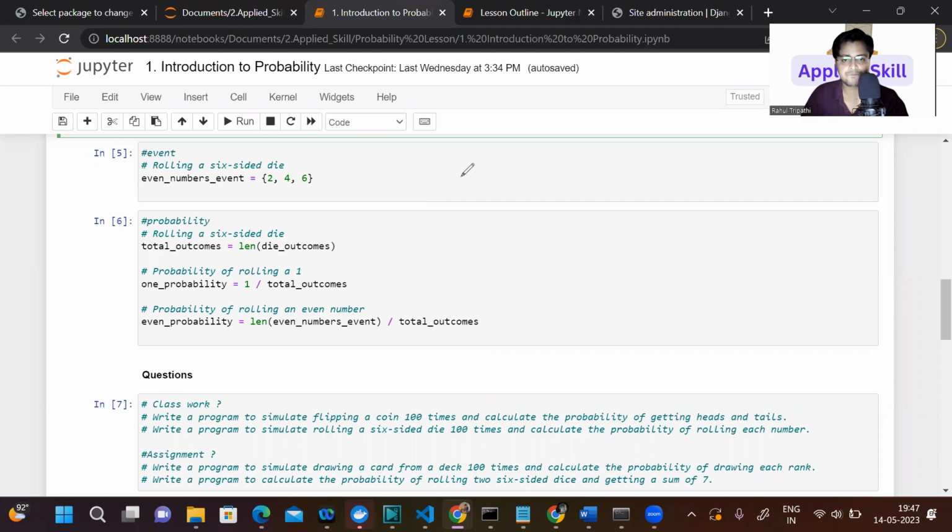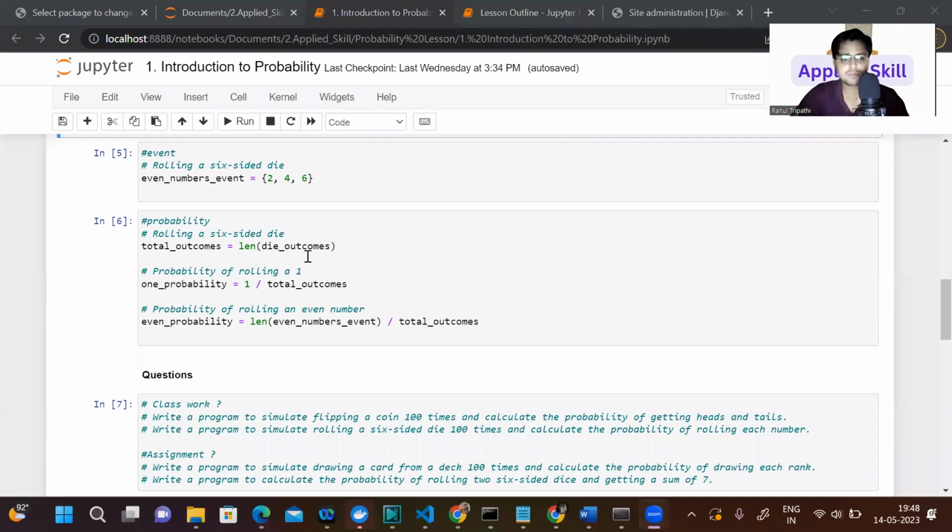Then you find the probability as 1 by total outcomes, and to get the probability of an even number, you count how many numbers we have in the event list and divide by the total outcomes. So I hope you understood the basics of probability.